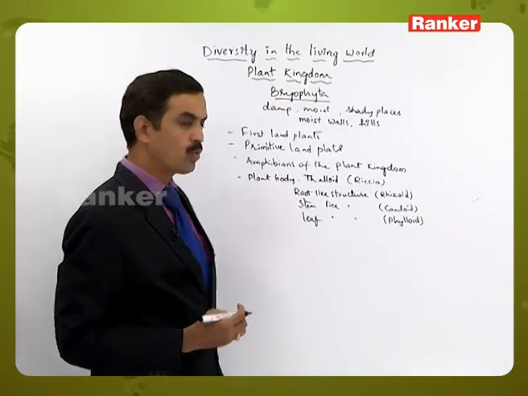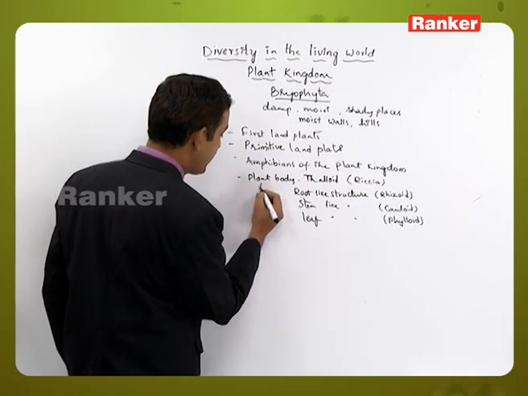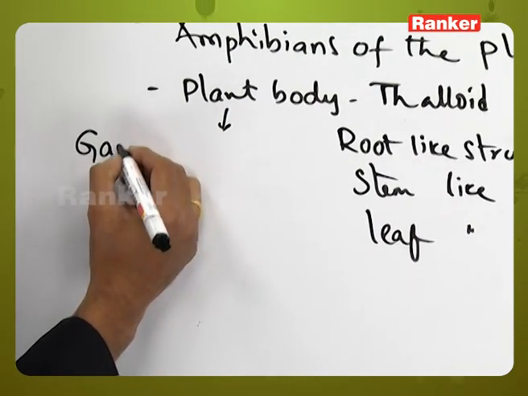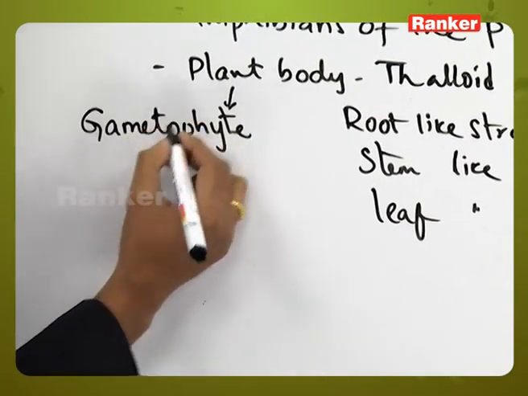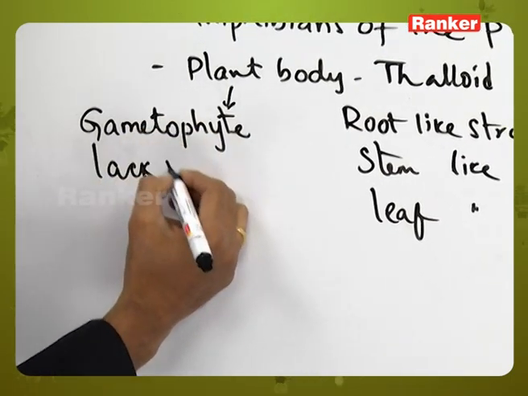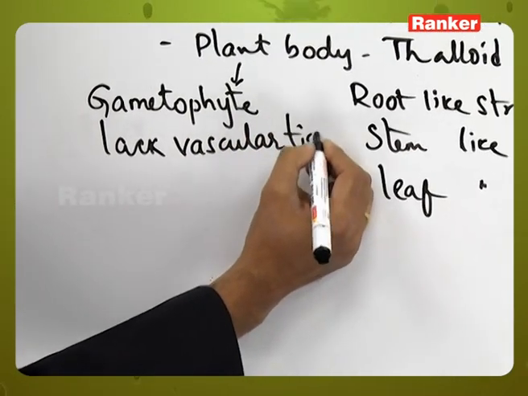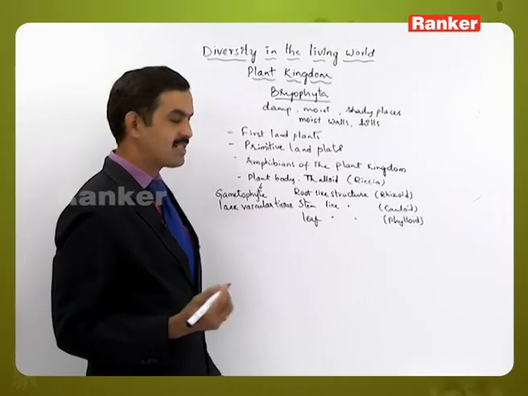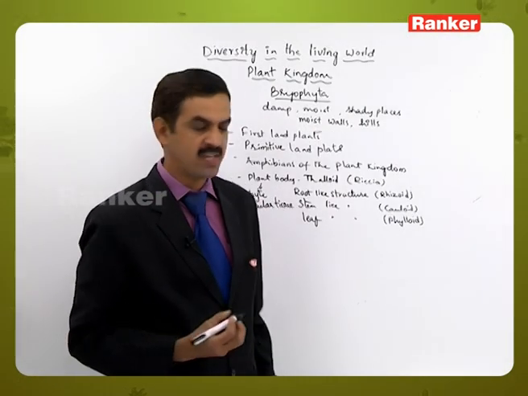But here the true plant body is not present because this plant body is the part of the gametophytic generation, and apart from that, they lack vascular tissue also. That's the reason why the true plant body is not present in the members of Bryophyta.